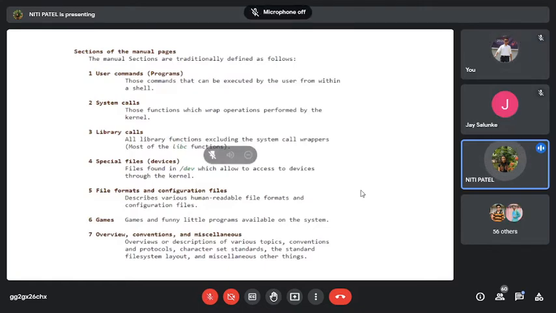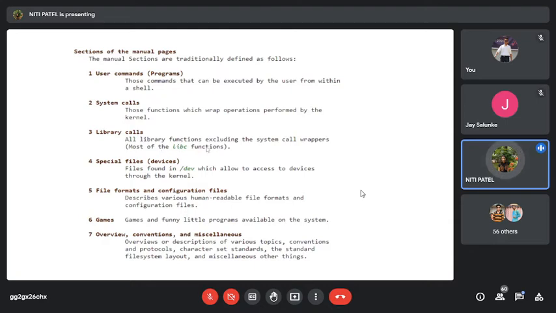So if I want to find the information of those system calls, my manual page will also give me the information with respect to system calls. So it is not only the user commands, along with user commands, I also get information about the system calls. Apart from that, what information will a man page give me? It will give me all the information about the library functions also. What do I call them as? Library calls.